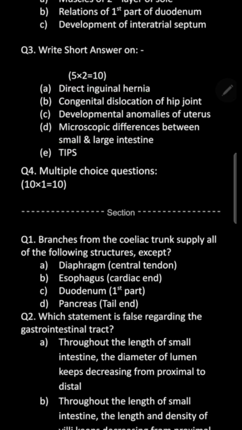So remember, you have to describe the Hasselbach's triangle here, first of all. And then that is being divided by the medial umbilical ligament into 2 parts, a medial and a lateral part. So a direct inguinal hernia comes out through the Hasselbach's triangle either medially or laterally to the medial umbilical fold. So there will be differences in the structures forming the hernial sac. This also you have to emphasize.